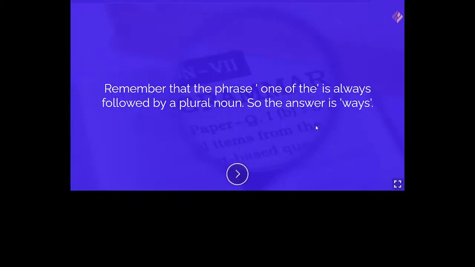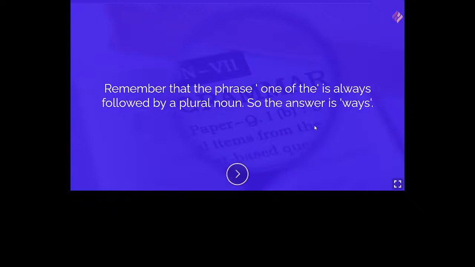Okay, dear students, you are correct. Remember that the phrase one of the is always followed by a plural noun. So the answer is ways. Okay, so the phrase one of the is always followed by a plural noun, right? Like he is one of my friends. We should not say he is one of my friend. He is one of my friends.